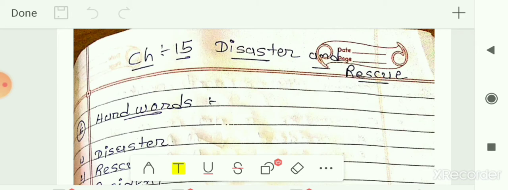In the previous videos of this chapter, we had seen what is disaster and what is rescue. In the meaning of disaster, we had seen that any event which causes a large harm or large destruction to any property or human lives is known as a disaster. We had also seen examples of disaster like flood, storm, and drought, what the destruction is and how the people suffer from these disasters.